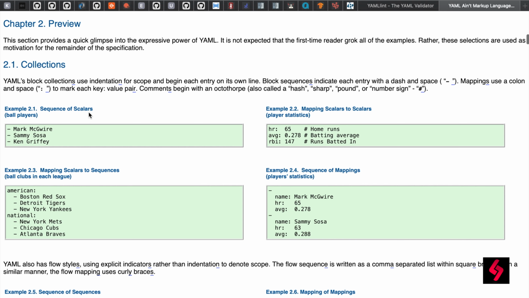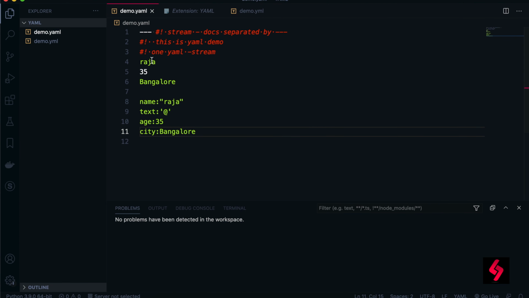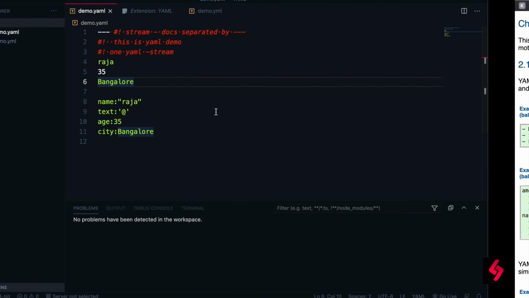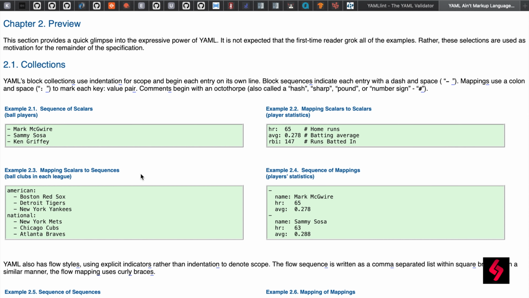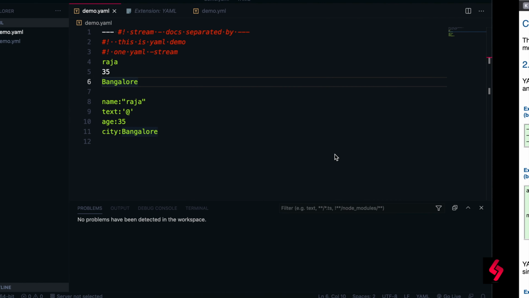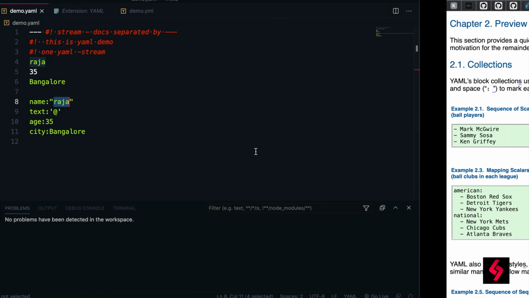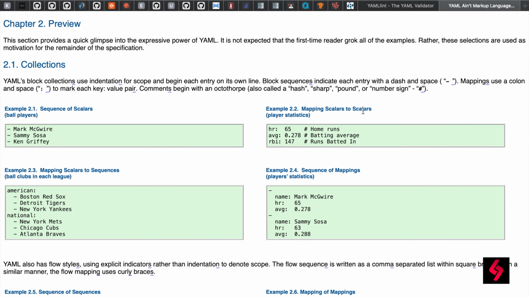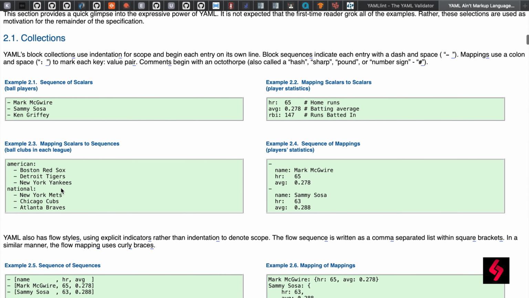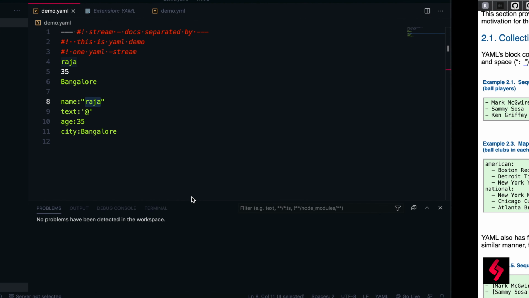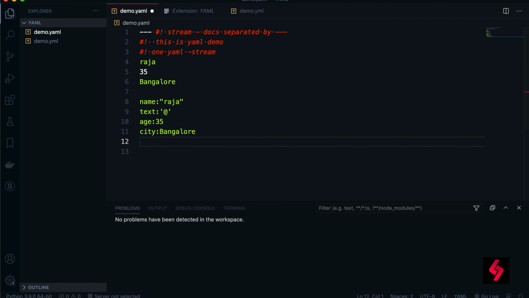So the sequence of scalars, the one you are seeing here, Raja 35 Bangalore, this is scalar data. Simply you are mentioning it, right? Now I want to make it mapping scalars to scalars. If you want to map scalar to scalar, this name is a scalar and we are mapping it to a scalar. This is called mapping scalars to scalars. And also mapping scalars to a sequence, like for example, here I mentioned the city, but I visited countries, so I'm just going to write it here.